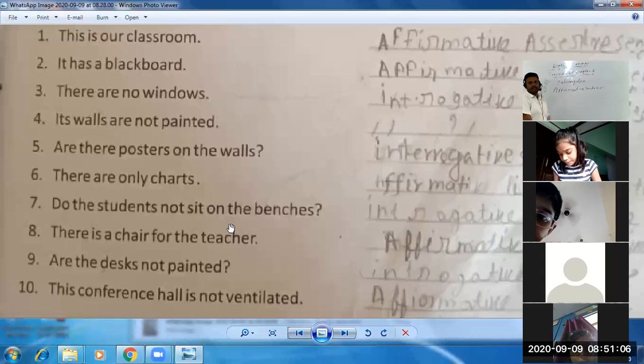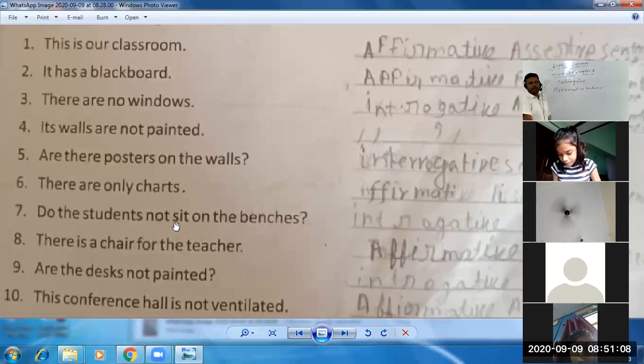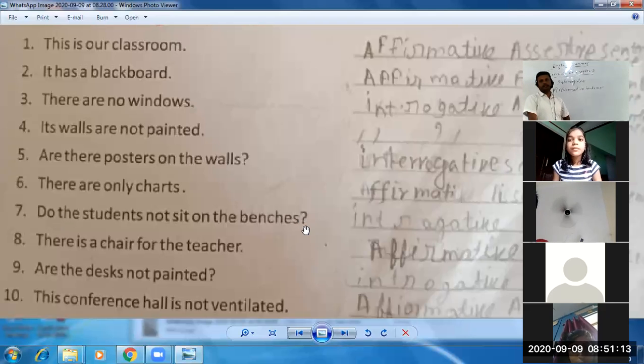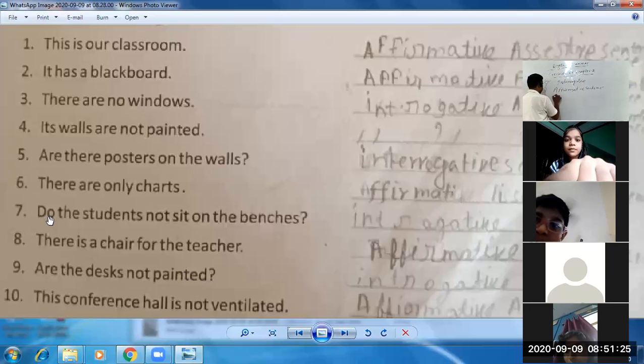Next sentence, seventh. Do the students not sit on the benches? You can see clearly again, question mark is there. So if question mark is there, it's quite obvious that this sentence is interrogative one. And you can also see clearly that helping verb has been used first. So this one, seventh sentence is interrogative one.